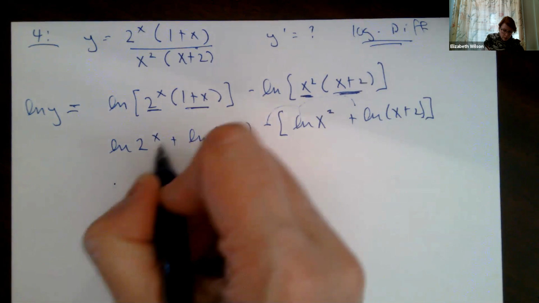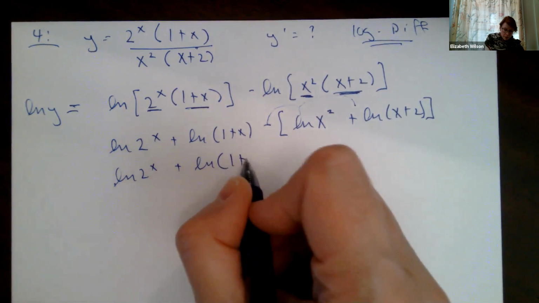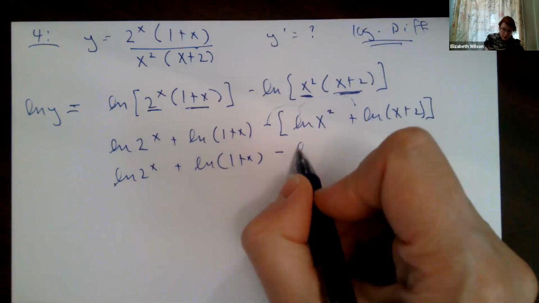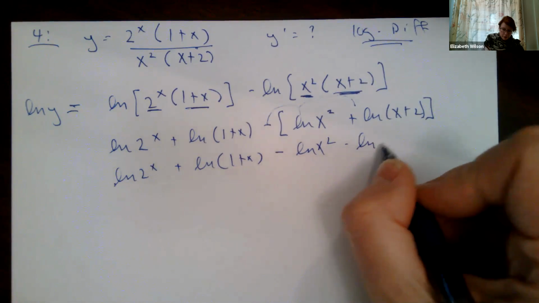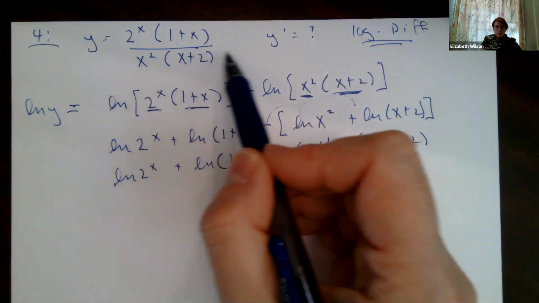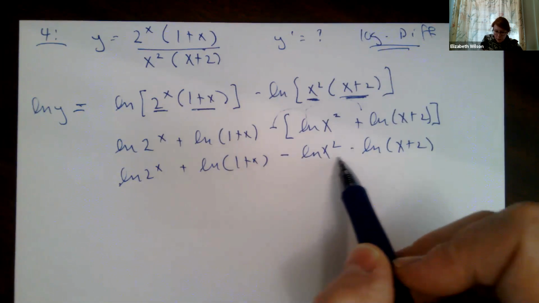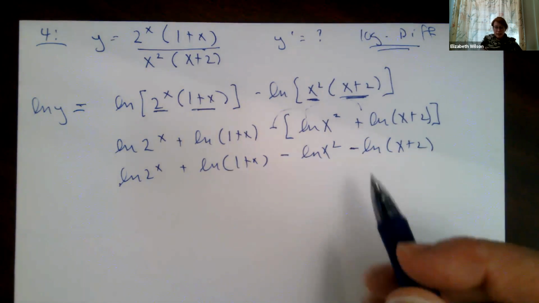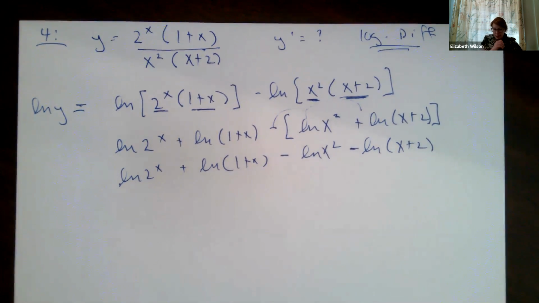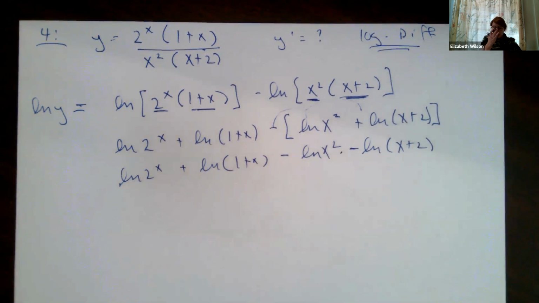This becomes ln of 2 to the x plus ln of 1 plus x minus ln of x squared minus ln of x plus 2. We like to put these multi-term questions on the final exam to see if you remember these properties of logs, that you have to distribute. It's a common mistake on the final exam. You're going really fast, doing all these problems, and then you forget to distribute the negative, and it's going to throw off your answer.